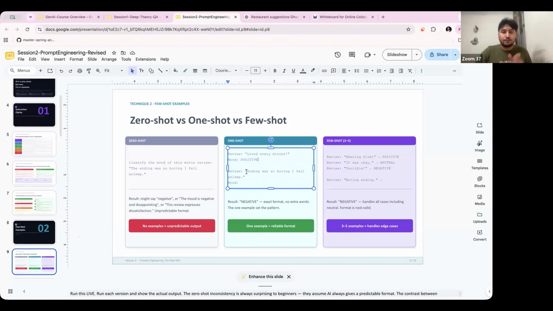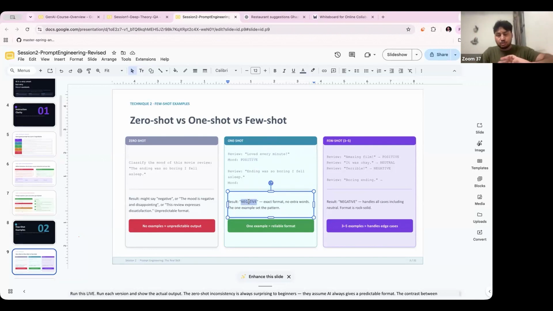Now if the user posts a review that says the ending was so boring, I fell asleep, in that case the model will give you negative. The reason is that you already told your model that in the response you do not want a long string, like 'the mood is negative or disappointing, this review expresses dissatisfaction'. I do not want this type of long string. Just say positive if it is a good movie, and say negative if it is a bad movie.